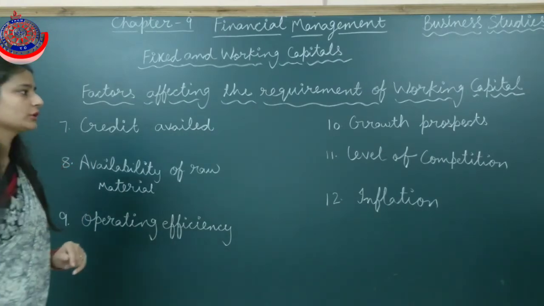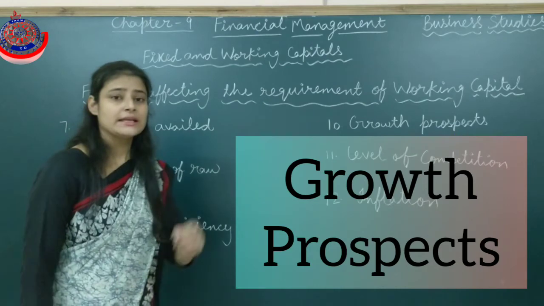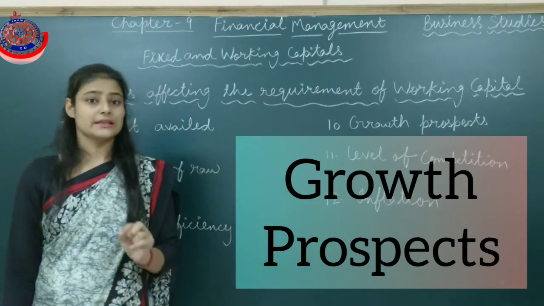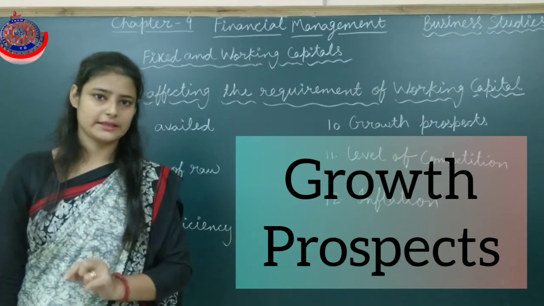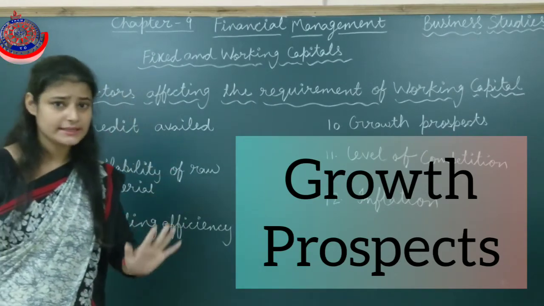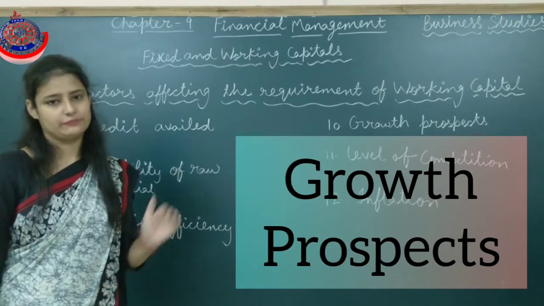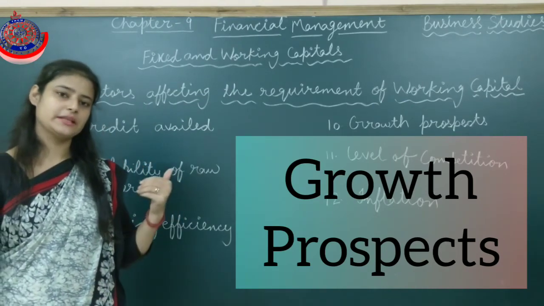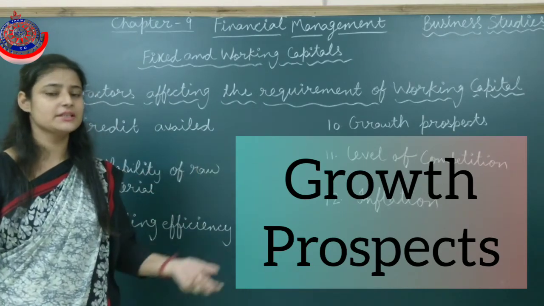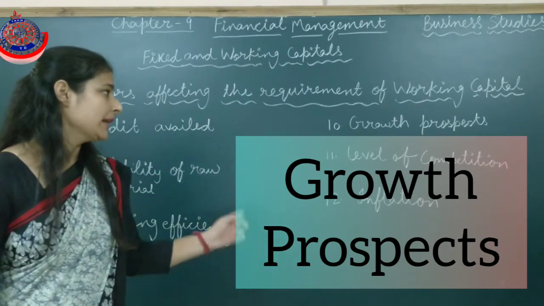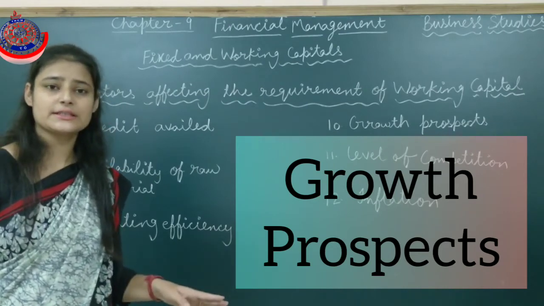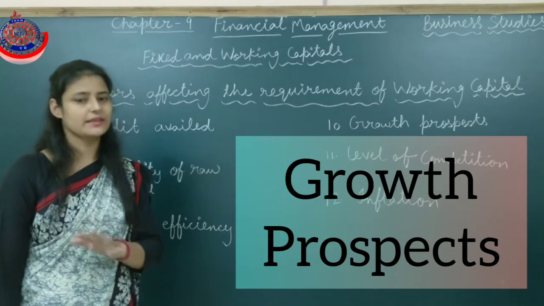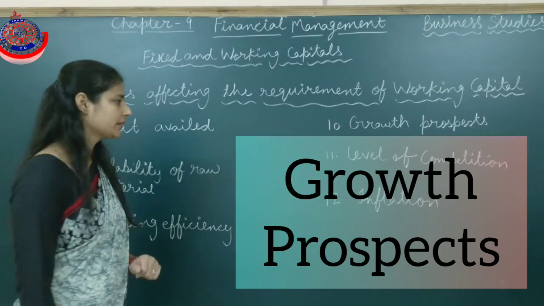Next point is growth prospect. It's a very easy point. If the growth opportunities are available for the business, then there is a need of more working capital, as the sale is more, the production is more, and for producing more and selling more things, they need an inventory, and for that they need more working capital. And on the other hand, if the organization has less growth opportunities, the possibility of growth is less, in that case they need less working capital.